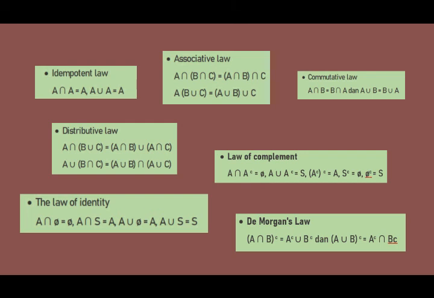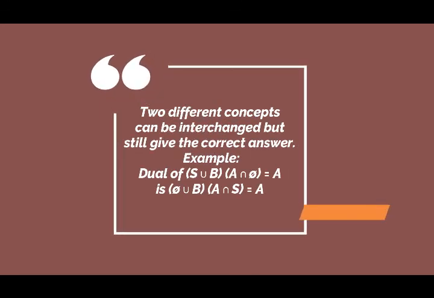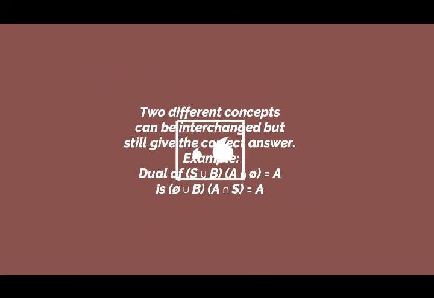For the equation, you can see on the screen. There is also the duality principle. The duality principle states that two different concepts can be interchanged but still give the correct answer. For the example, you can see on the screen.